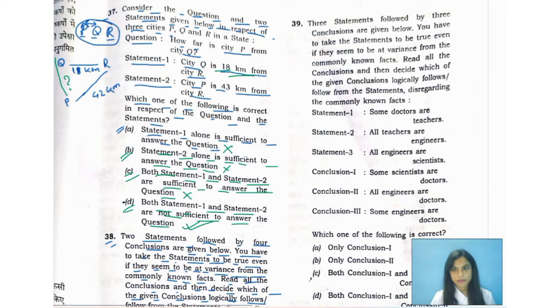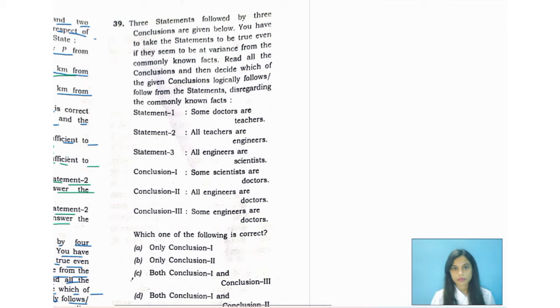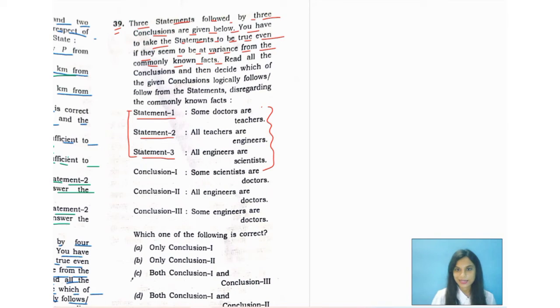Question number 39 says, three statements followed by three conclusions are given below. You have to take the statements to be true even if they seem to be at variance from the commonly known facts. So just like the previous question, we are going to do that. Three statements are given, statement 1, statement 2, statement 3. Even if these statements are ridiculous and we cannot consider them to be true, we still have to consider them to be true.